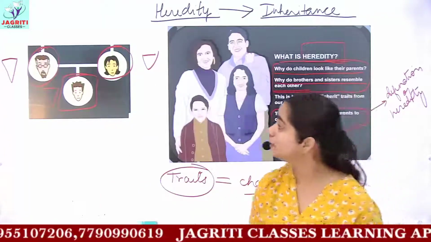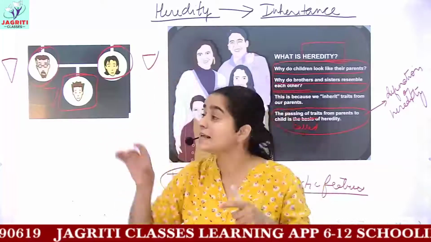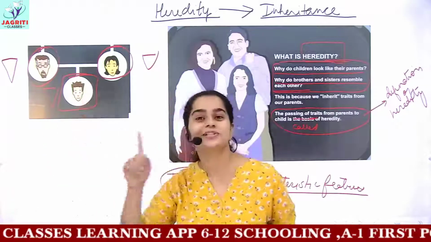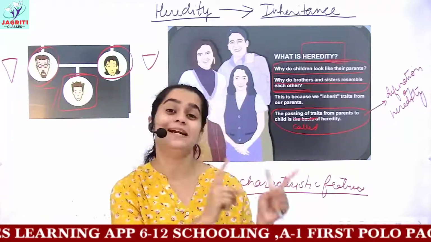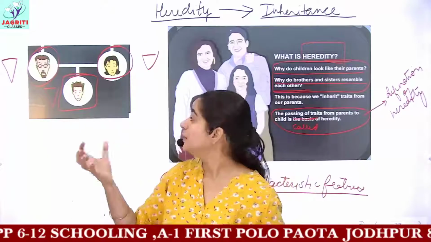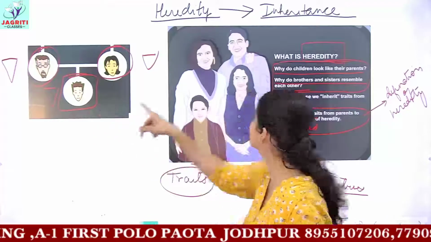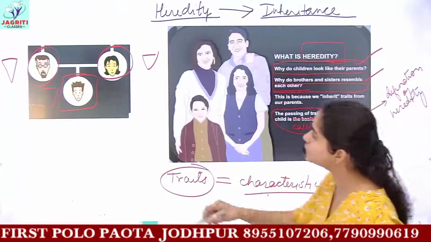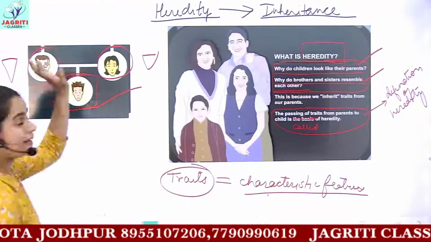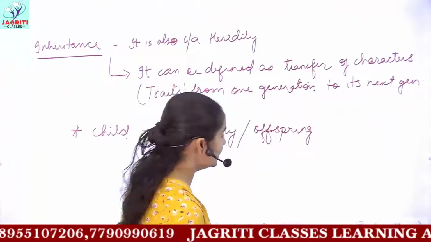So why do parents who had a triangular shaped face have a child which also has the same type of face? All the answers to such questions are provided by Mendel. Mendel worked in the 1880s or so on the principles of heredity, and he gave the reasons for all such questions. Why does the child show similar characters or similar traits to their parents? All the answers are provided by Mendel. So let's know something about Mendel.